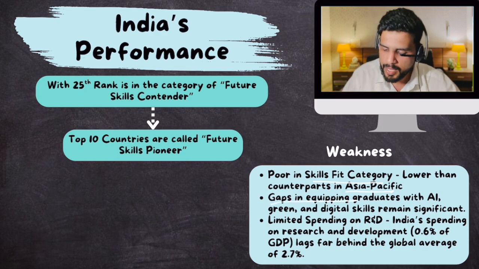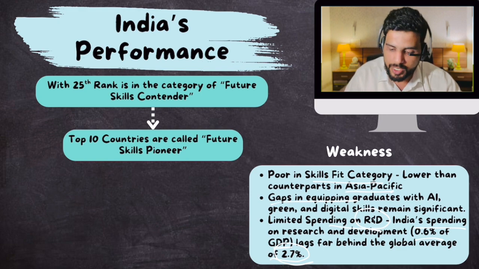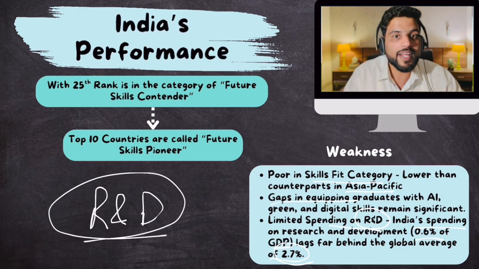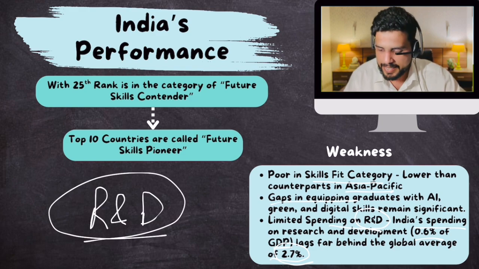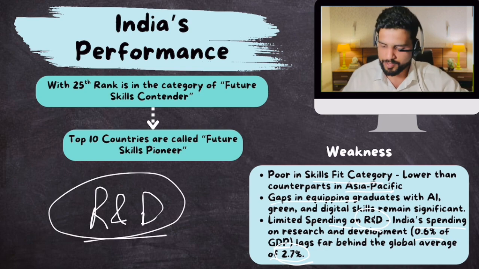That is a problem. And India spends very little on research and development. Okay, India's spending on research and development is 0.6% of GDP, which is less than the global average, which is 2.7%. So India does not spend that much on research and development, which is important, very important, if India really is serious about becoming a knowledge economy. Make sense? So this is topic number 3, and that's all you need to know as far as this topic is concerned.